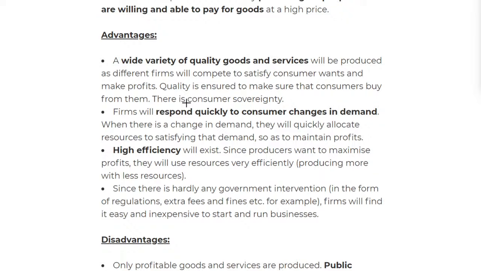And because there's no government intervention, it'll be very easy to start a business. You'll have no requirements. You just run the business and you sell the products you want to.